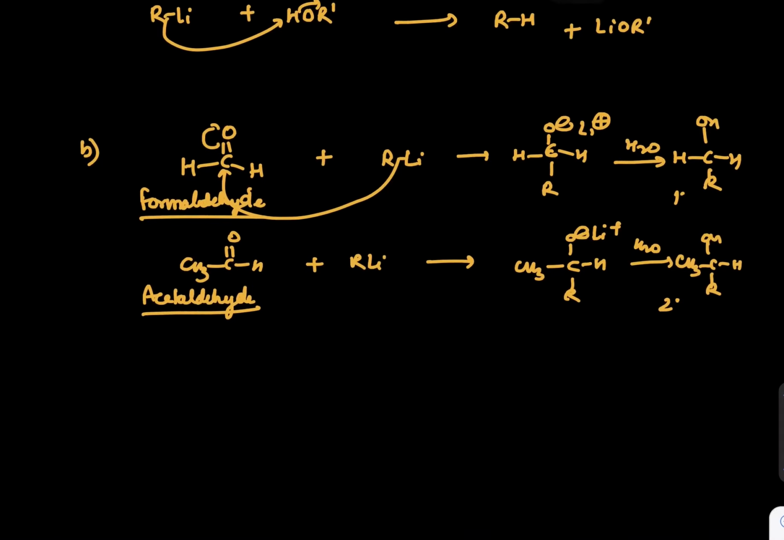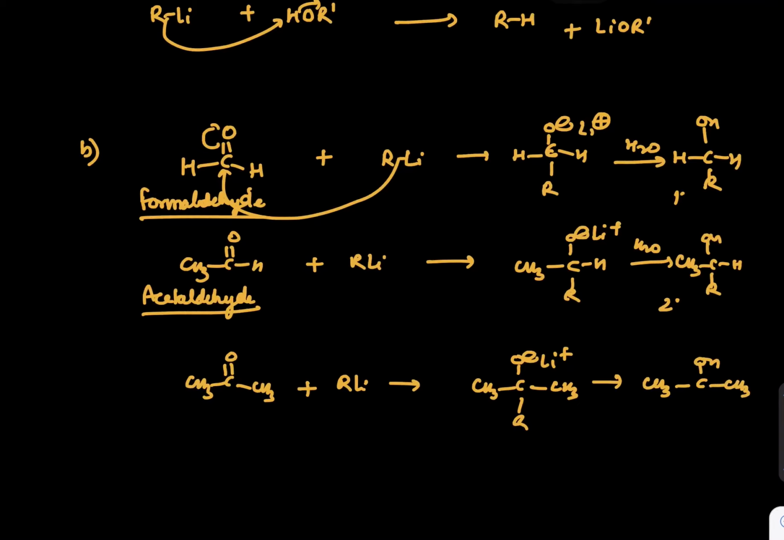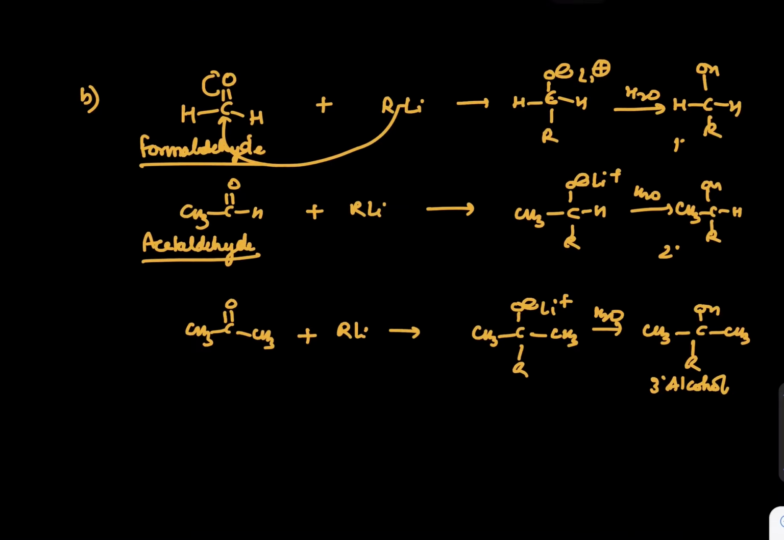If it is a ketone, let's say CH3COCH3, and you do the reaction with RLi, you get CH3C(R)CH3-O minus Li plus, and later we can expect a 3 degree alcohol out of it if we provide H2O. So these are the reactions that we know from the Grignard point of view also. All these things are possible. Now let's move on to the third reaction.